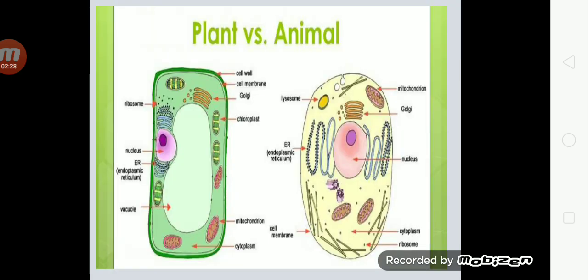Here you can see the difference between plant cell and animal cell. You can see that a large vacuole is present in the center of plant cell. But in case of animal cell, nucleus is present in the center of cell. Cell wall is present in plant cell, but it is absent in animal cell. Due to these differences, the cell cycle in both cells is different.